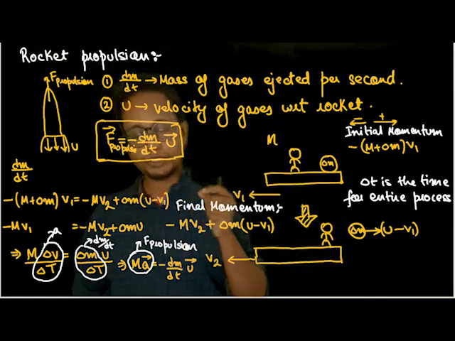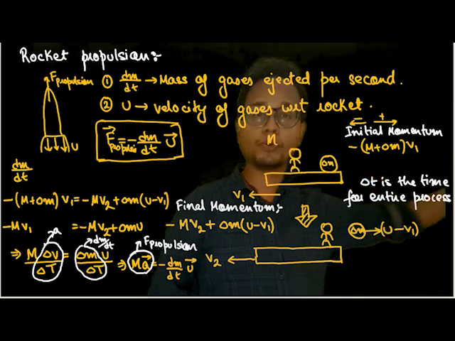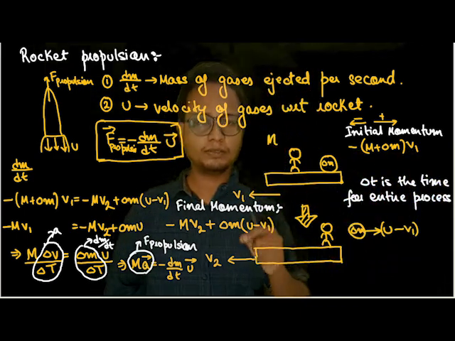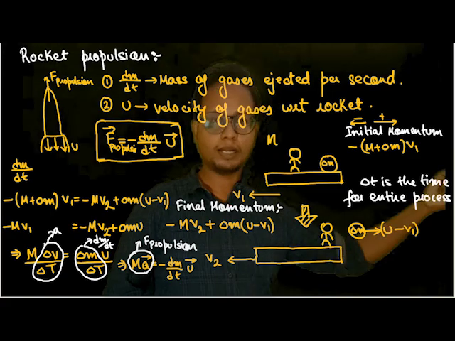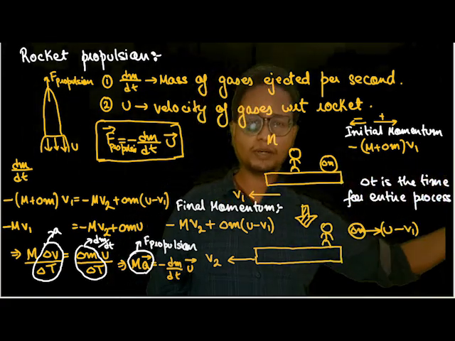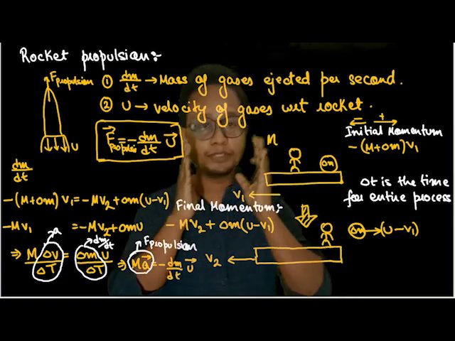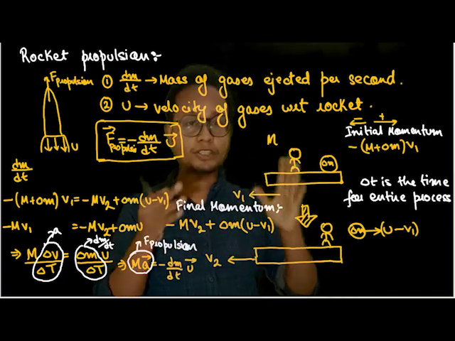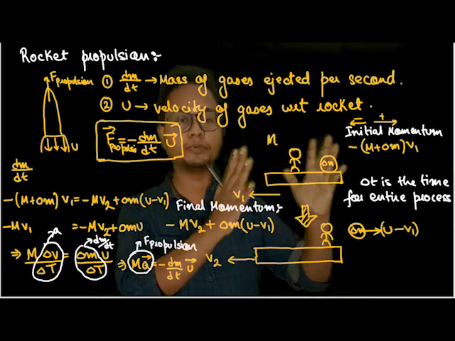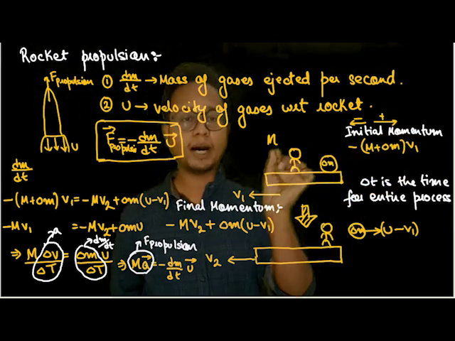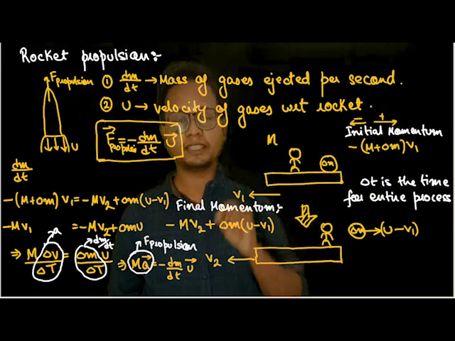Now you might have a question, sir. As I'm picking up the stone, I'm throwing it. Won't the mass of the system change? See, if I'm picking up the stone and throwing it continuously, this capital M is also supposed to change. The important assumption in rocket propulsion is that the mass of the rocket, or the mass of the system, is so huge that it doesn't matter how many stones you keep on throwing, the mass M of the entire system doesn't change.